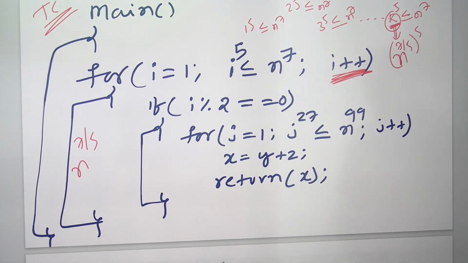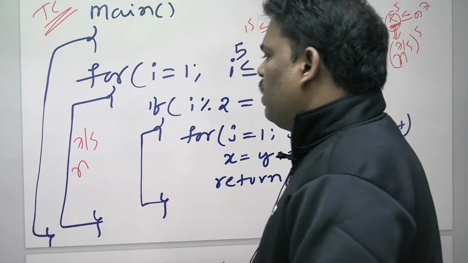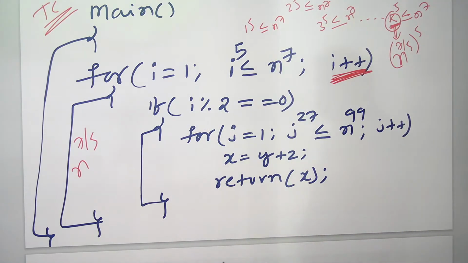N power 7 less than or equal to n power 7. I think it's the last time this condition is going to pass. So I think the I loop is running n power 7 by 5 times. Can you help me now? Listen everyone, the I loop runs these many times.